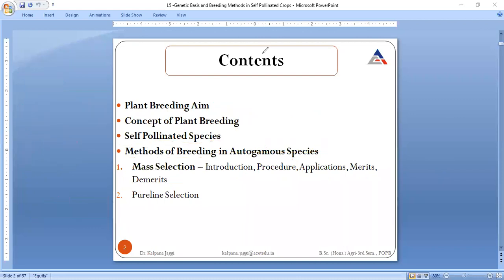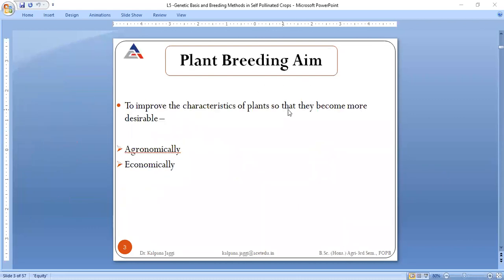So I'm starting with plant breeding aim. See, your subject name is fundamentals of plant breeding. So the term plant breeding must be very clear to you all before we enter into any of the topics. So plant breeding is what?